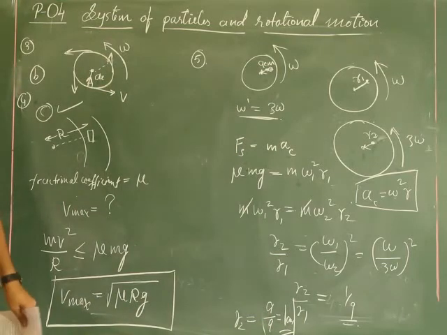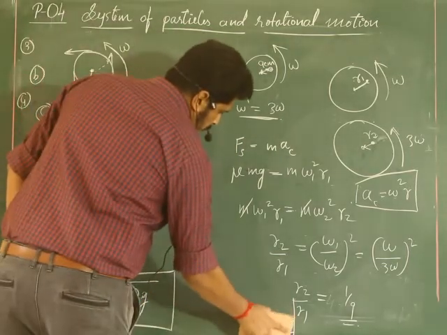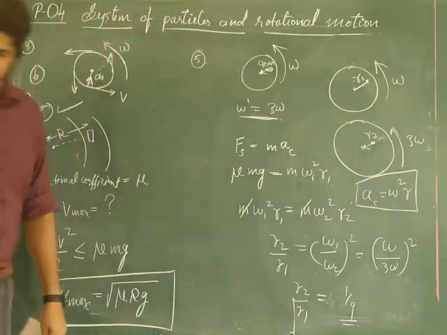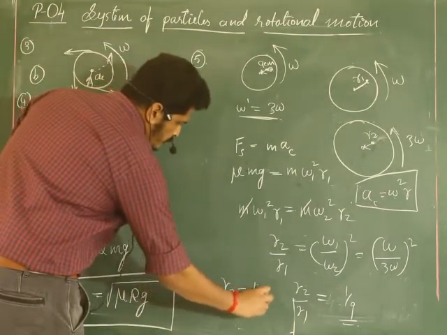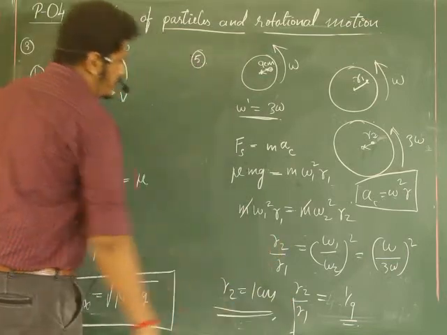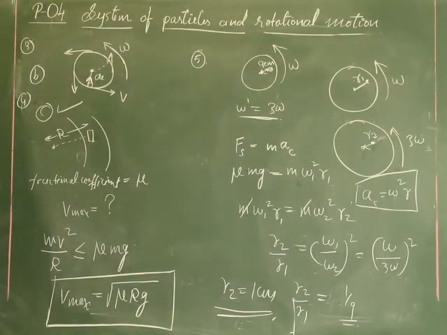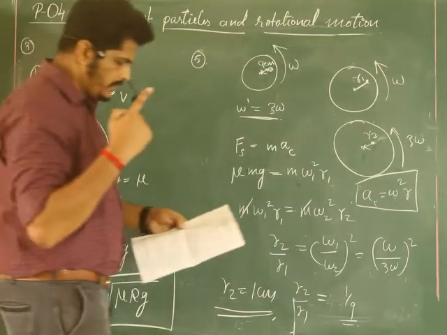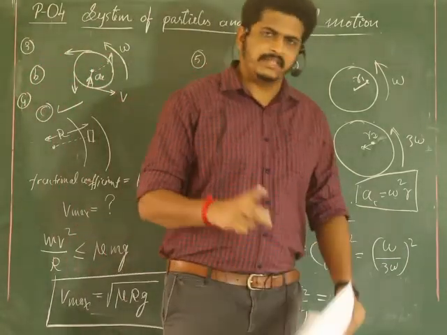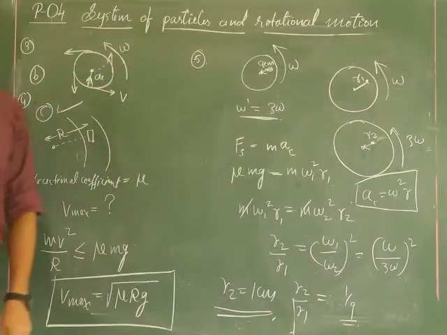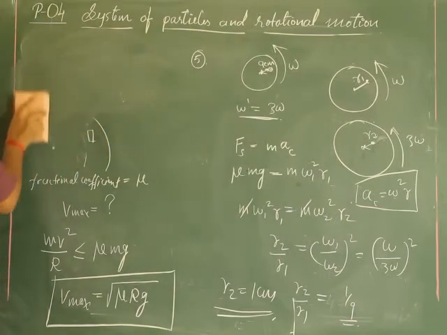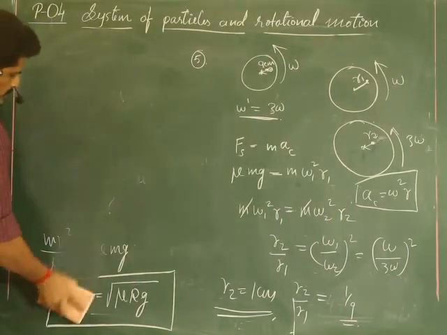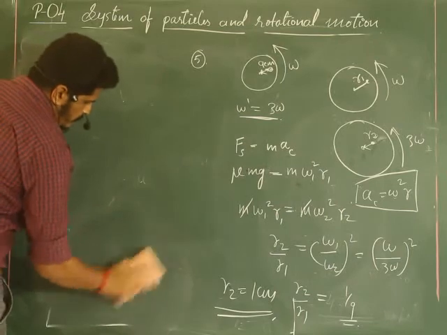Let me rewrite once again clearly. r2 by r1 is 1 by 9, but r1 is 9 centimeter, so r2 equals 1 centimeter. So the option is, of course, option D. Hope this is clear for you. This is all about question number 5. Take down the substitutions clearly and all the required formulas. In detail it is written on the board.